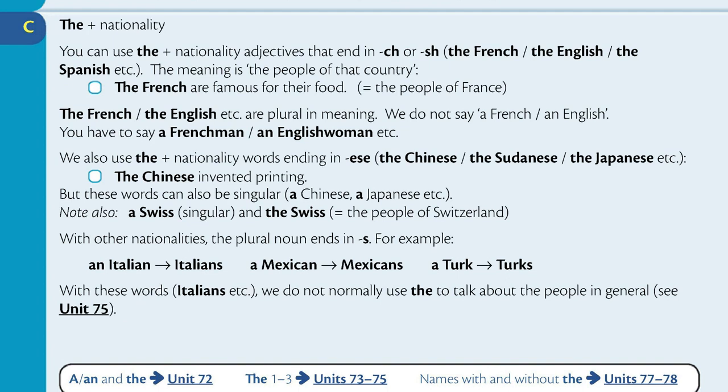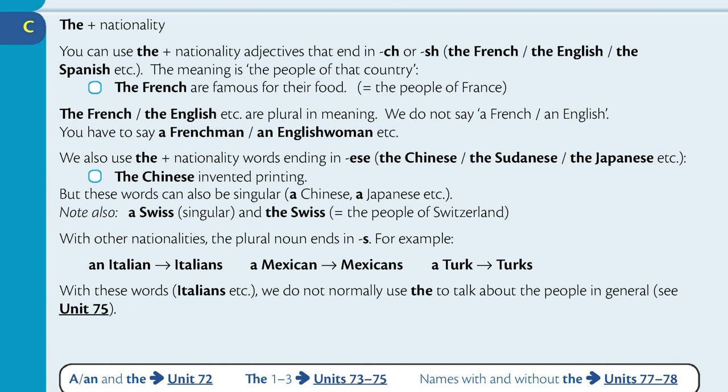ending in -ese: the Chinese, the Sudanese, the Japanese, etc. The Chinese invented printing. But these words can also be singular: a Chinese, a Japanese, etc. Note also a Swiss, singular, and the Swiss means the people of Switzerland.